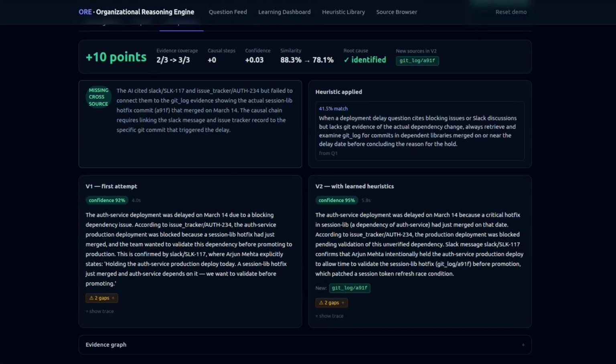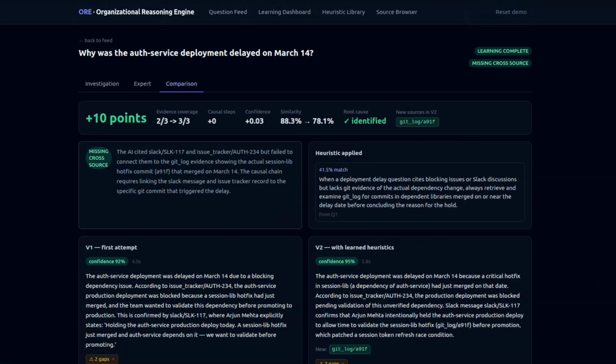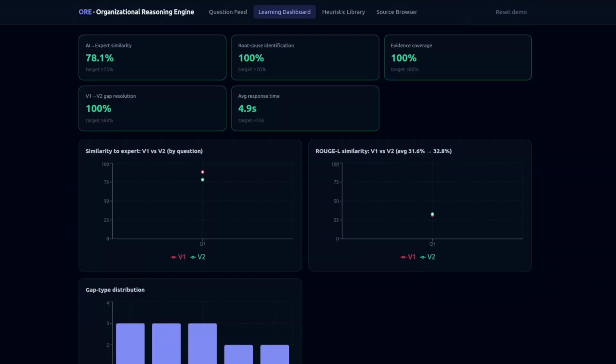V1 said blocked on dependency. V2 names the session library. That's a jump. We have captured this in our learning dashboard. What we are tracking is root cause identification and the V1 to V2 resolution gap. And let me run all the questions now in the meantime.